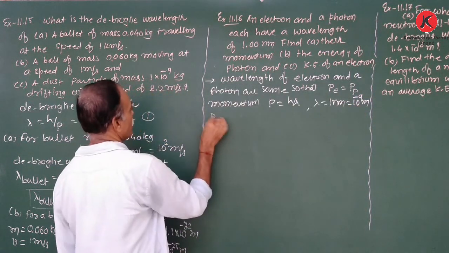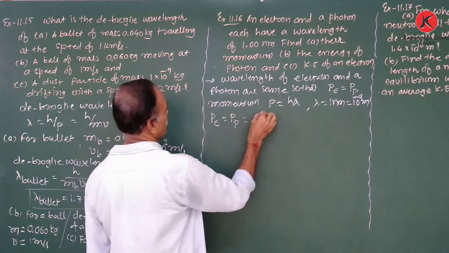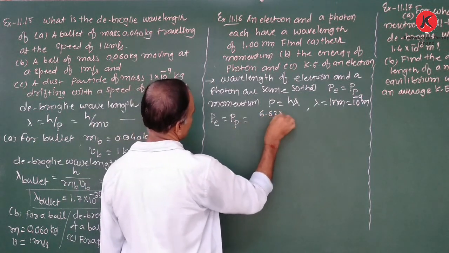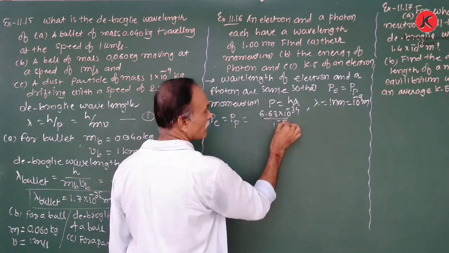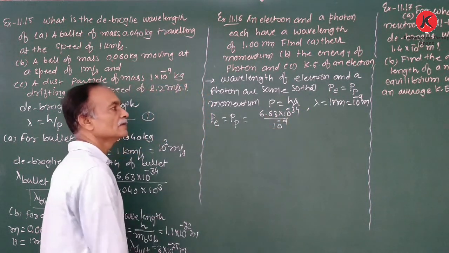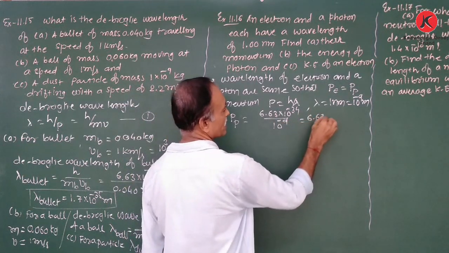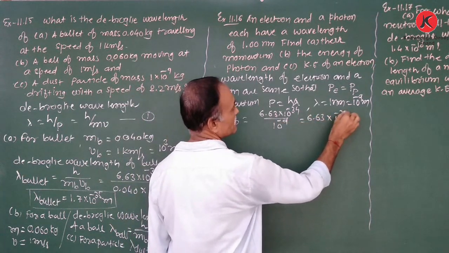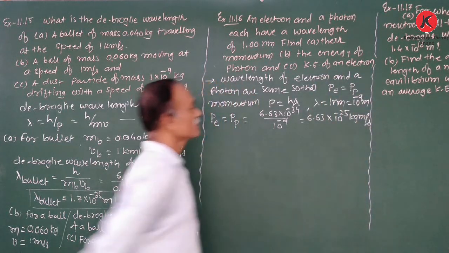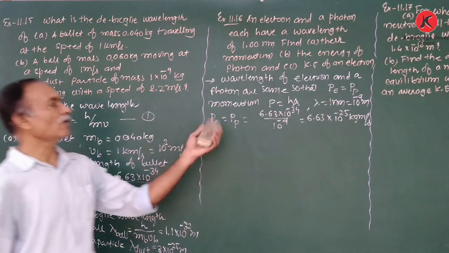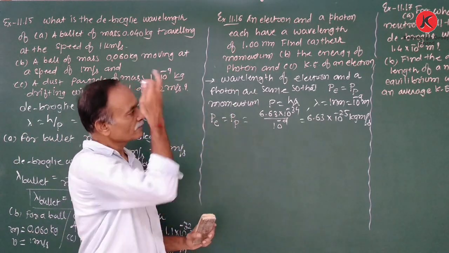Therefore, momentum of electron is equal to momentum of photon is equal to 6.63 into 10 is to minus 34 upon 10 is to minus 9. Therefore, 6.63 into 10 is to minus 25 kg meter per second be the momentum of electron and photon. Right?